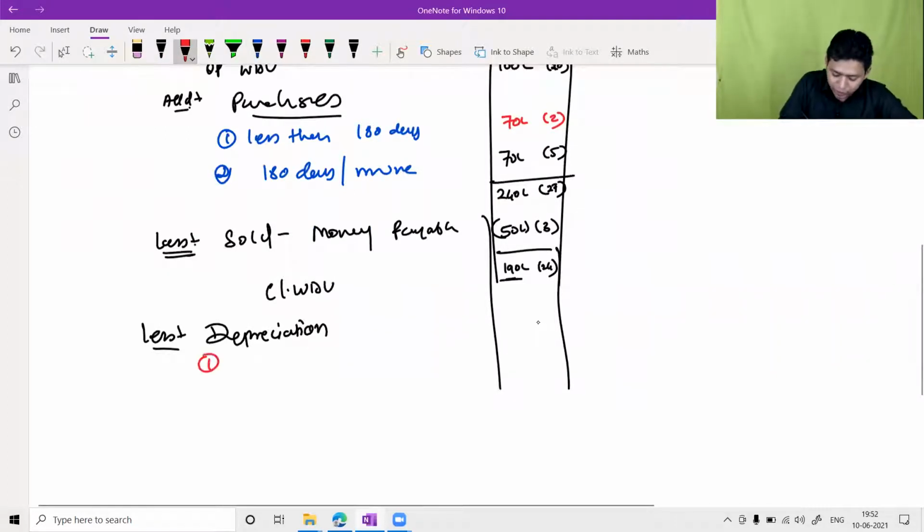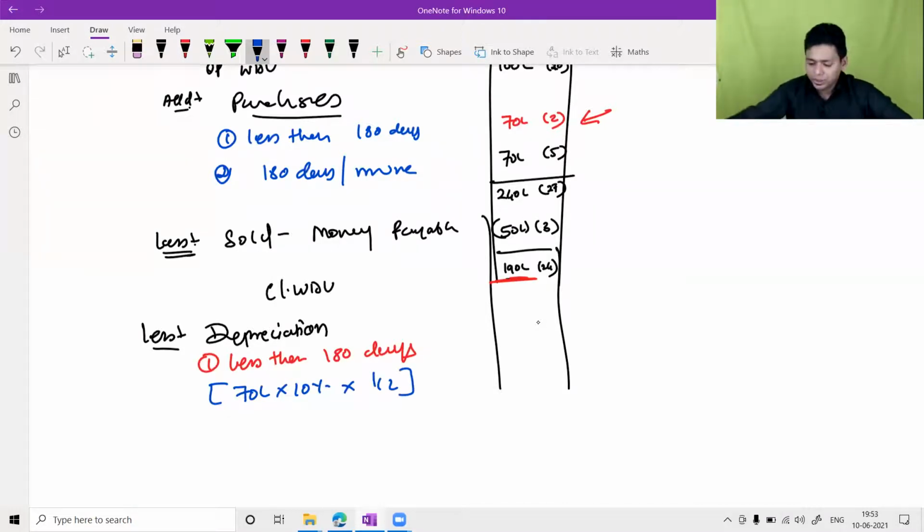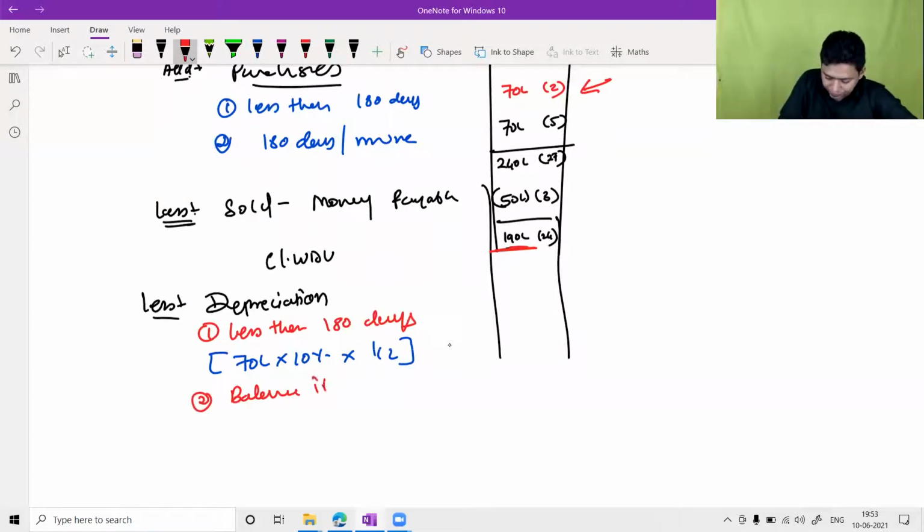We always compute depreciation first on assets used less than 180 days. That's our first priority. So in the value of 190, 70 is a special value. So first we have to provide depreciation on 70 lakh. 70 lakh into 10% into 1/2. This is the first number that you should compute. And the second number on balance, if any.